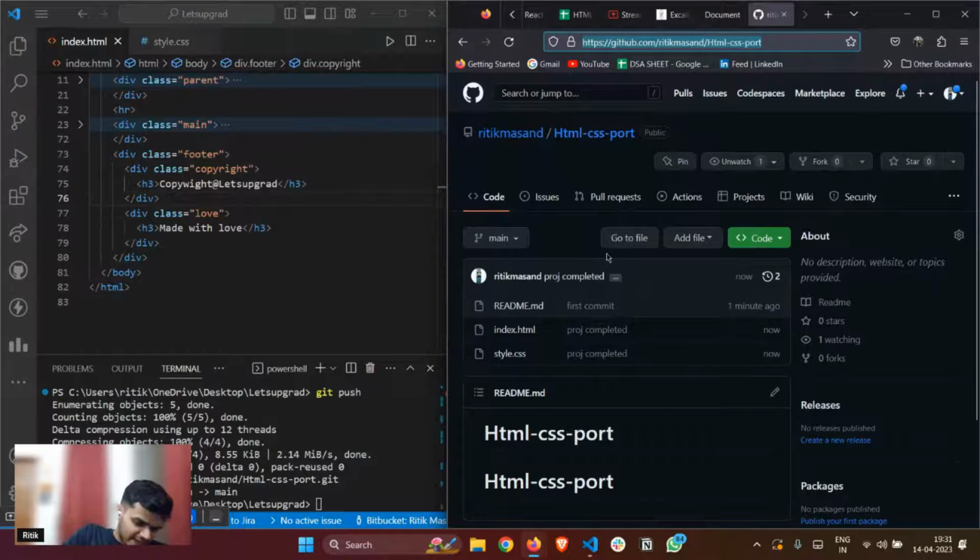So can we use float and flexbox and box model for this project? Yes, it's up to you, whatever you want to do. This was just covering the flexbox because it is the most important and most widely used concept. So that's why I've used Flexbox here. You can just access your GitHub.